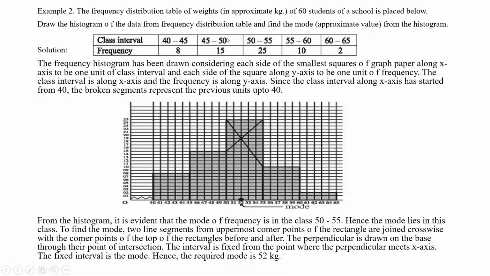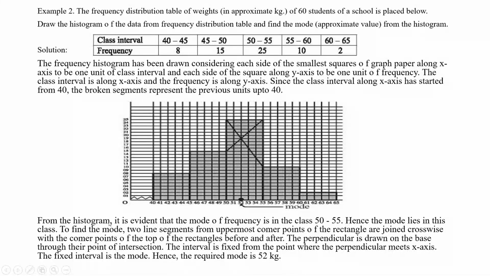Also 45 to 50, that is 15. Finally 50 to 55, that is 25, the maximum. And lastly 60 to 65, that is only 2. So this is the histogram using this chart.